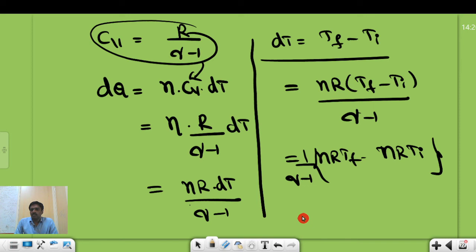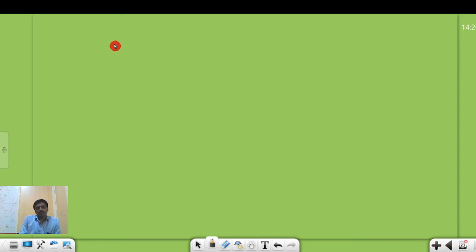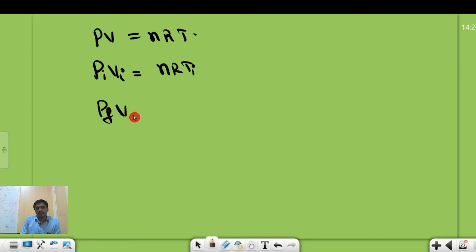Once again I am recalling the ideal gas equation, PV is equal to nRT. So P initial V initial is equal to nR into T initial, and we get P final V final is equal to nR into T final.